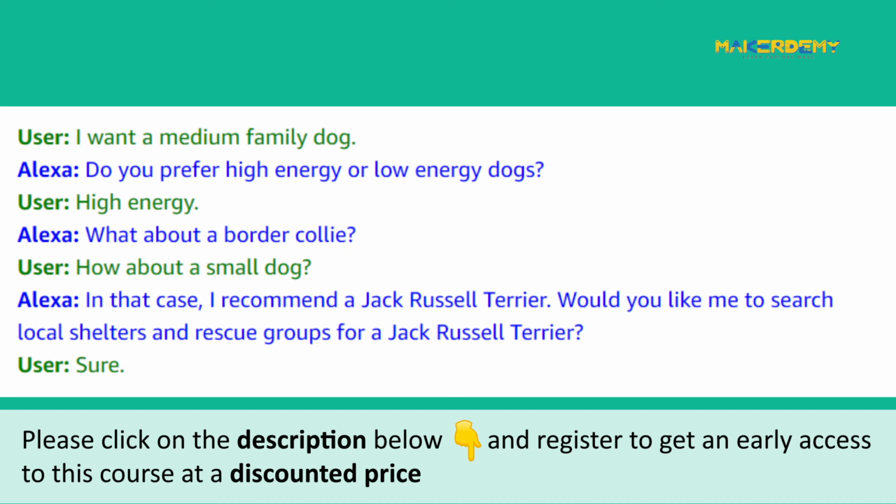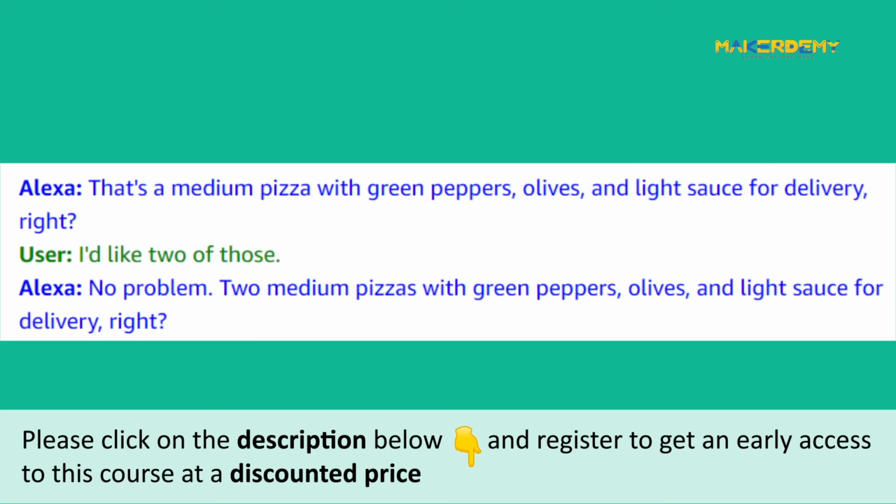User corrections. Alexa also handles the user changing their mind. Here, the user first wants a medium-sized pet, then the user changes it to small. Alexa acknowledges the change and provides a recommendation accordingly, and context carryover, as shown in the sample dialog. This feature updates the changed options without requiring the user to repeat the previously provided instructions.